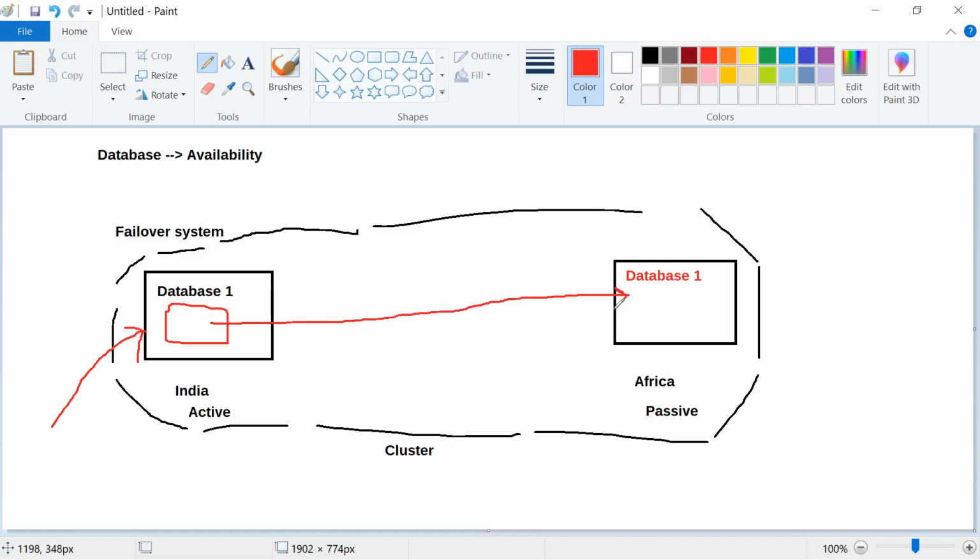It is like your files getting synced with the cloud, right, sometimes. Because tomorrow if something happens to this fellow, the other has to be ready with all the same data, right? So syncing is constantly important. You cannot sync in the last minute when something has happened to the machine. So when this fellow is syncing, this fellow also will look like this, so that tomorrow if this passive database has to become active, it will become active.